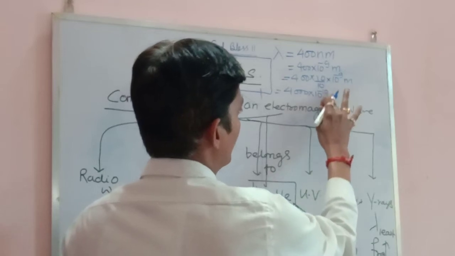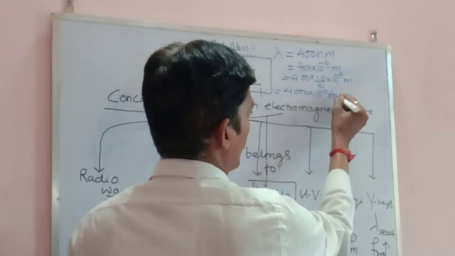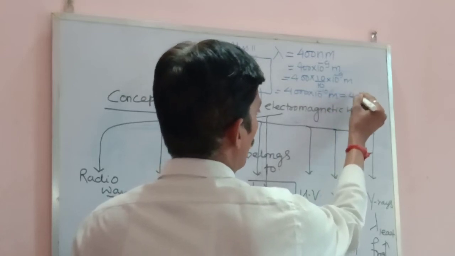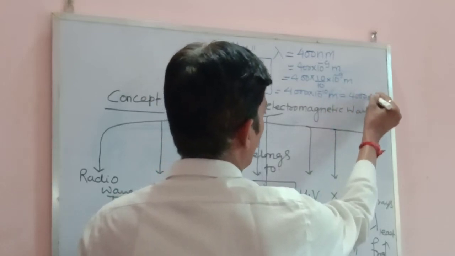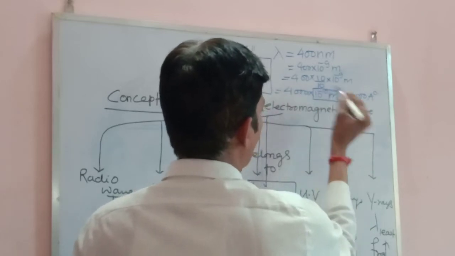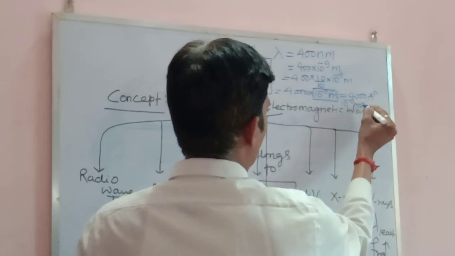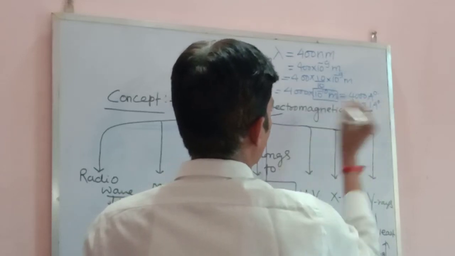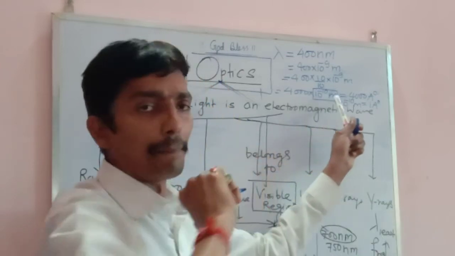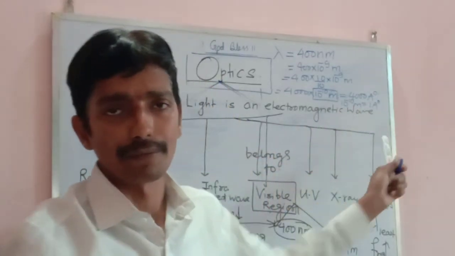And here this is 4000 into 10 power minus 10 meter, that is 4000 Angstrom. It means that 10 power minus 10 meter is equal to 1 Angstrom. So 4000 into 10 power minus 10 meter will become 4000 Angstrom.